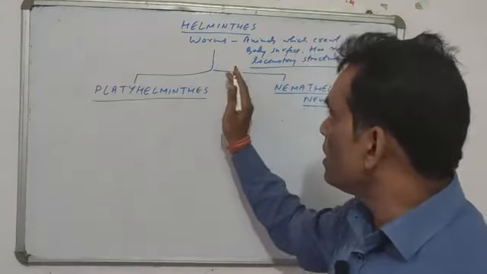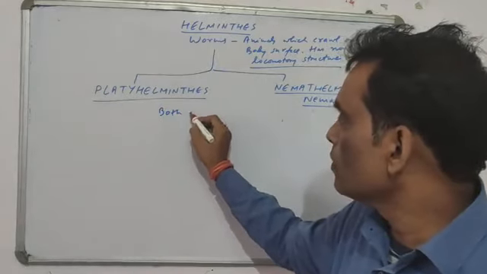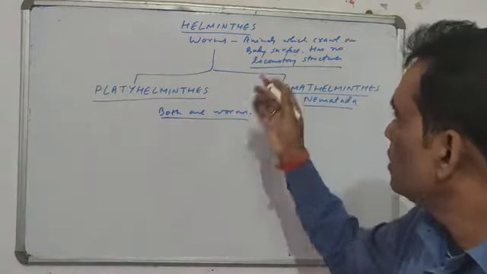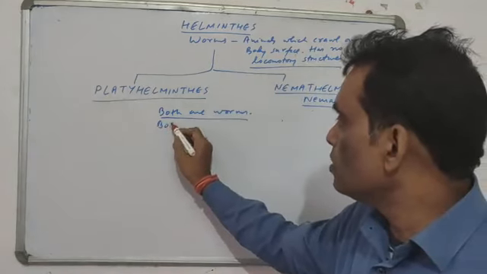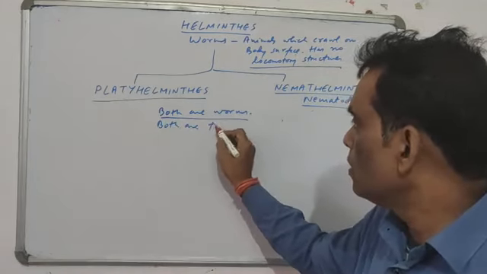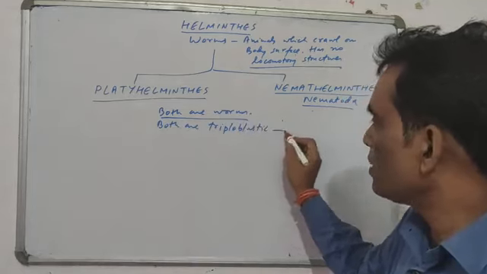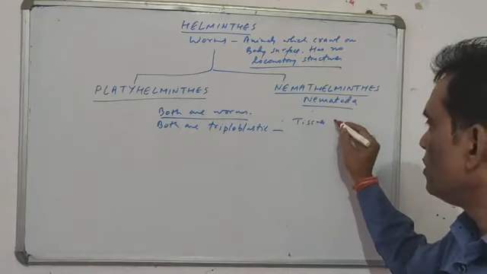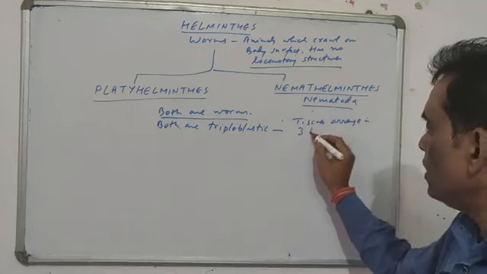Both are worms, which means both of them crawl or move on their body surface. Both are triploblastic.